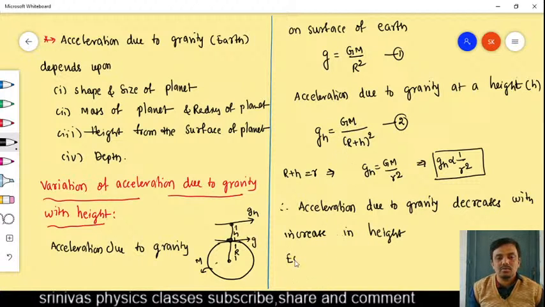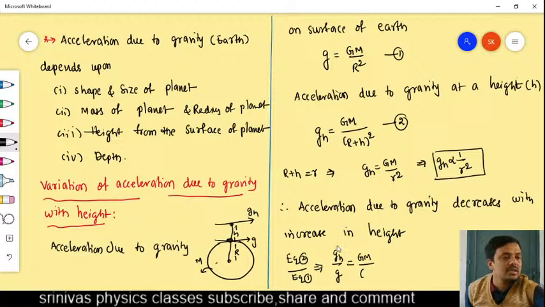We have to divide equation 2 by equation 1. If you do equation 2 by 1, then what will you get? gh by g. On the right side, the gh value is GM by r plus h whole square, and the g value is GM by r square. It will be reversed because it is divided by g, then we will get r square by GM.